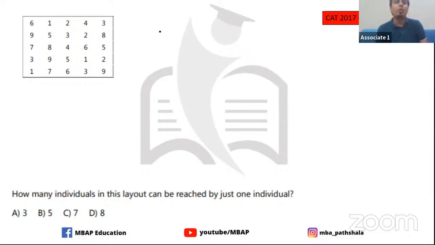The easier part is always the periphery. When I say periphery, that means the upper row, this row, this column and this column. This is going to be easier. Why? Because obviously one side of things is not there. You don't have another row or another column next to it, so you are saving on time there.